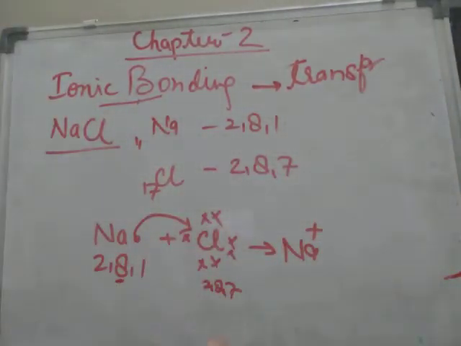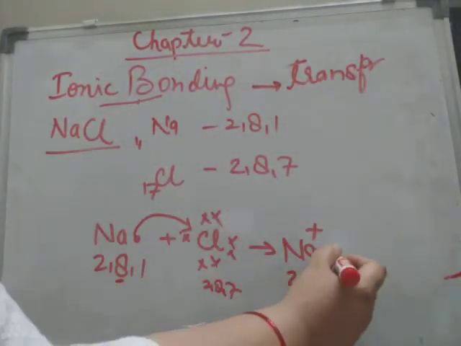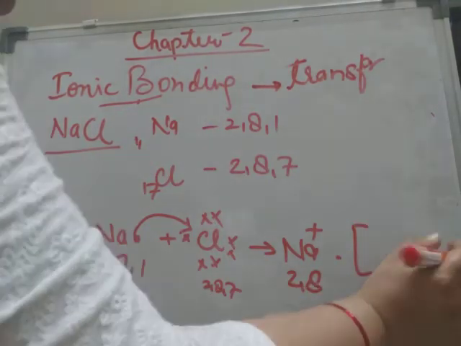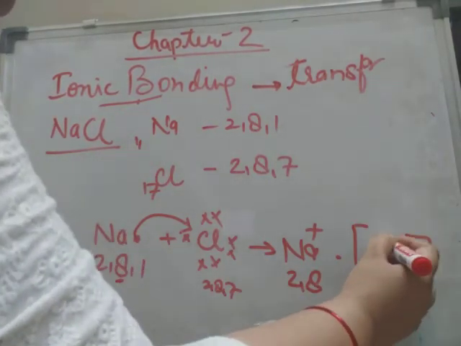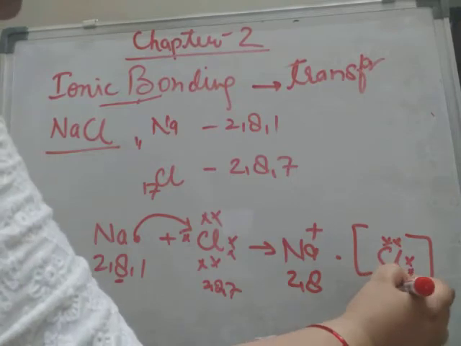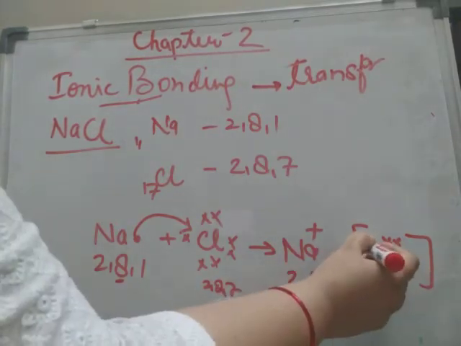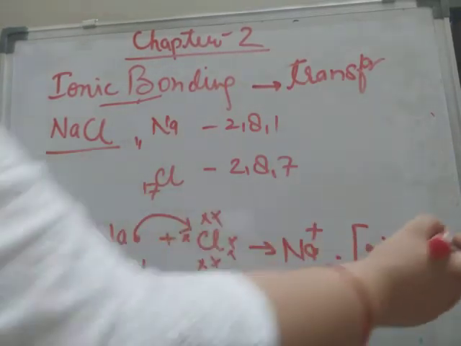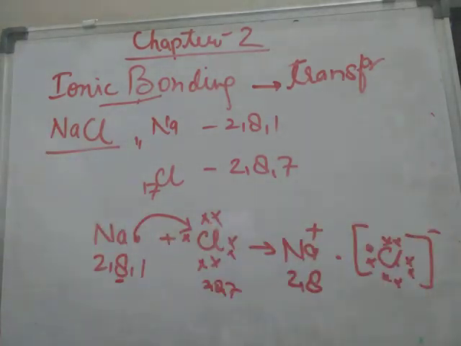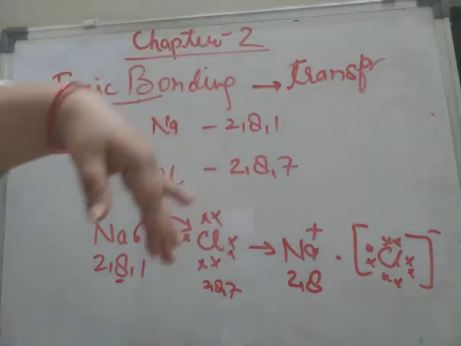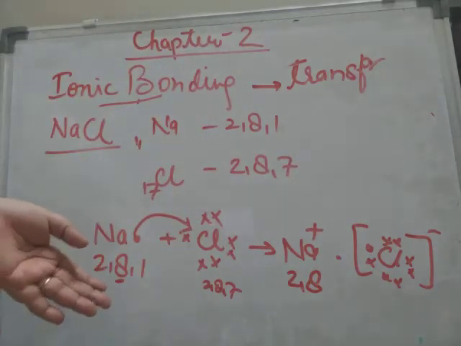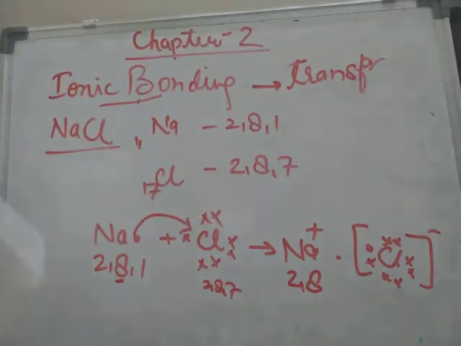Now its electronic configuration will be 2,8. And if we talk about chlorine, it has 1, 2, 3, 4, 5, 6, 7 of its own, and 1 it has gained from sodium. It will acquire a negative charge. So this is the ionic bond, which is formed by transfer of electrons from a metal atom to a non-metal atom. One more example we will do.